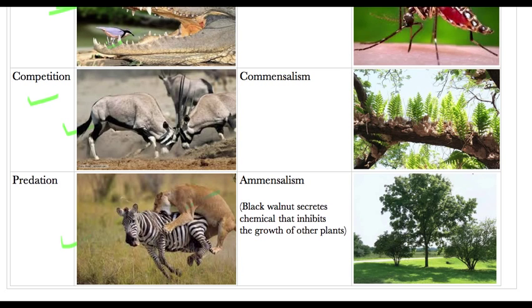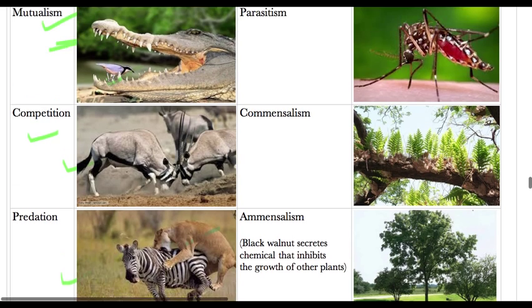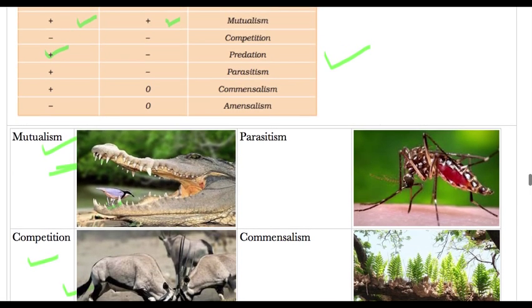This prey and predator relationship is important, because if you take the predator out, the population of zebra will increase, and the grasses available there will be lost. The grass cover will be lost if the population of zebra exceeds a limit. That is why it is very important to have a balance between their populations. So this was the third type of interaction.